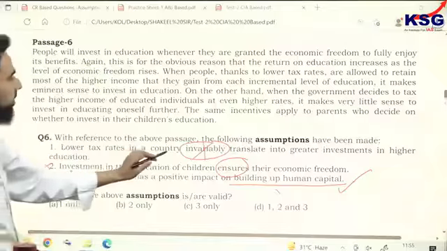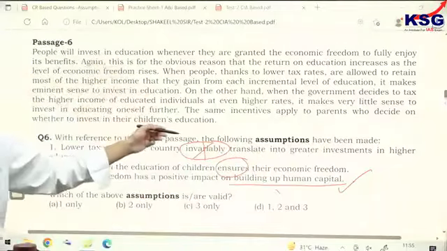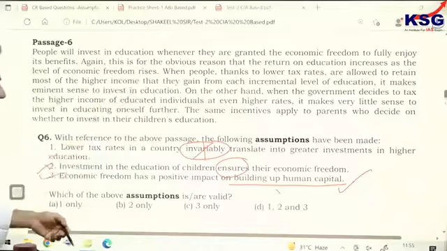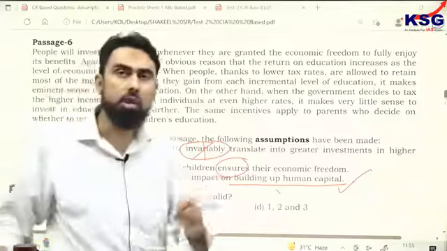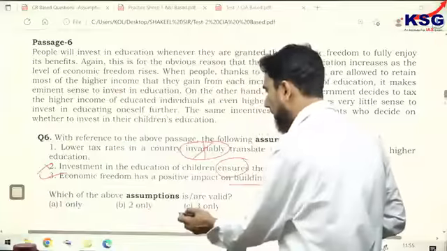It says lower tax rates in a country translate into greater investment in higher education. That's what the author has said, that if they are not forced to pay high taxes, it will be helpful. But "invariably" means it happens without a change, always, and that is incorrect. So the correct answer is only option C.